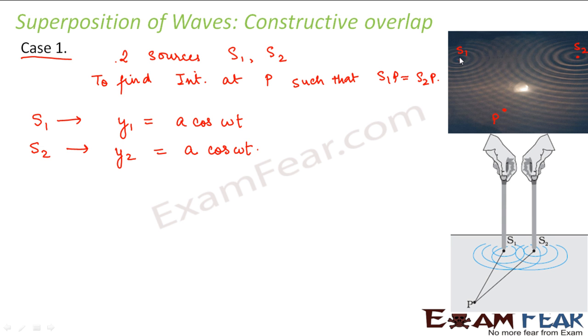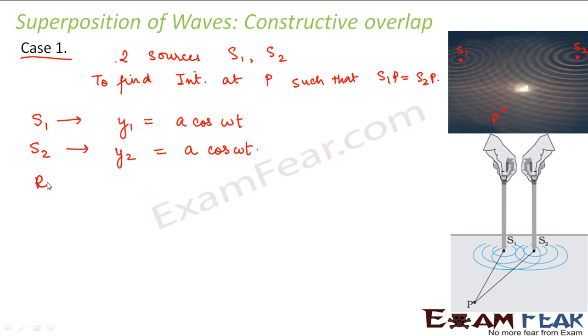Now we are assuming that S1 and S2 are two coherent sources, right? So they are emitting light waves which are in the same phase and which have the same frequency. Here in this case we have also considered that the amplitudes of the two waves are the same.